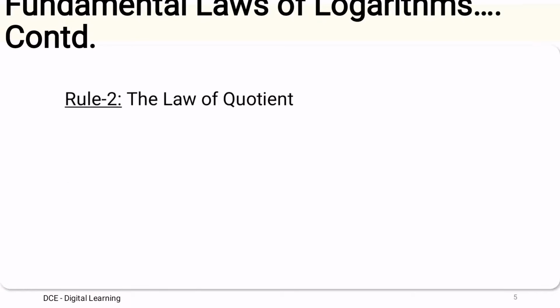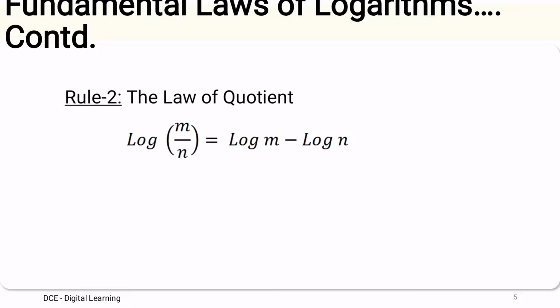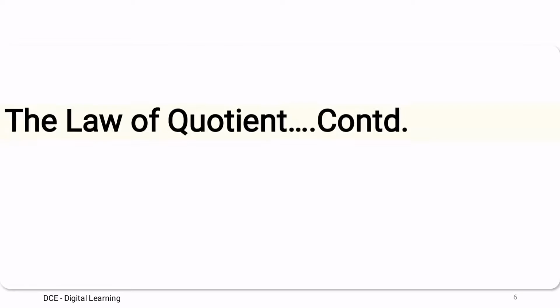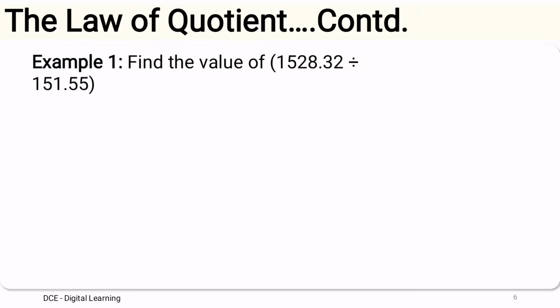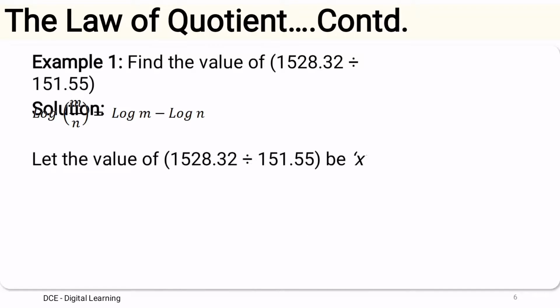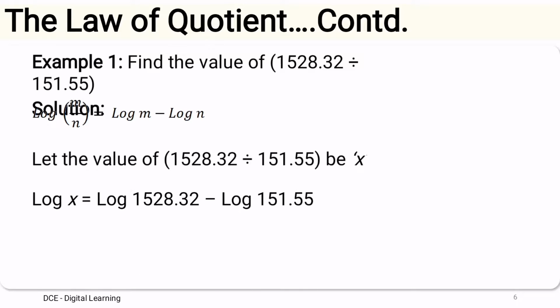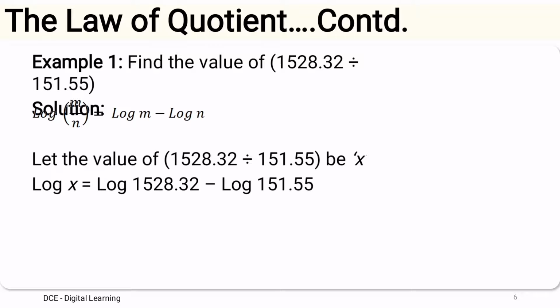So the second law is the law of quotient. The law of quotient says that log of m divided by n equals log of m minus log of n. Let us understand this law with an example. Let us say we have to find the value of 1528.32 divided by 151.55. Let the value be x. So log x equals log of 1528.32 minus log of 151.55.